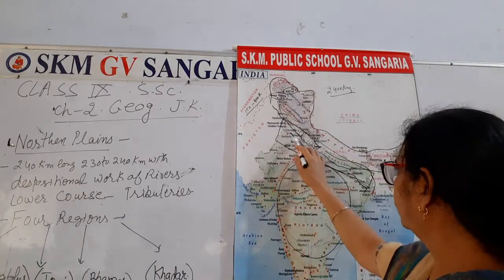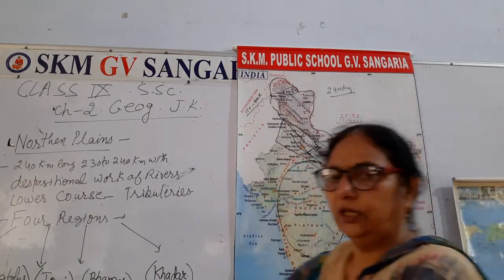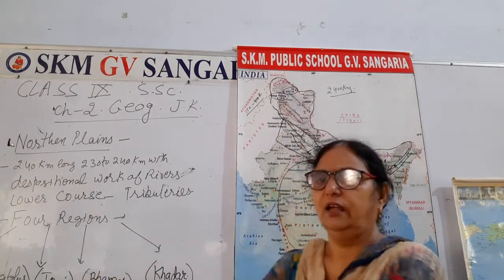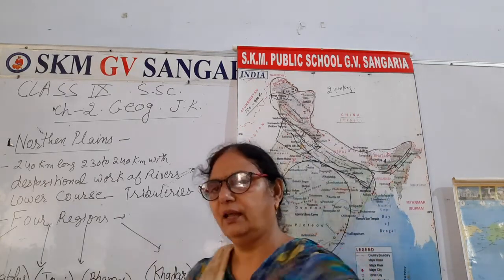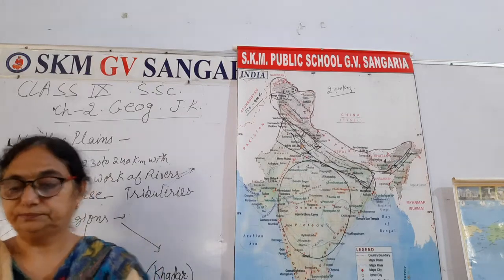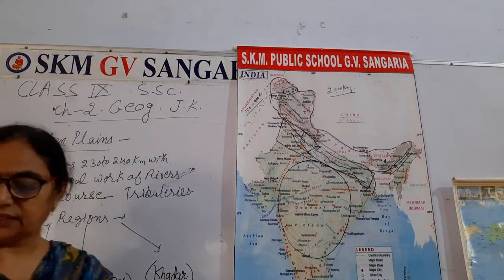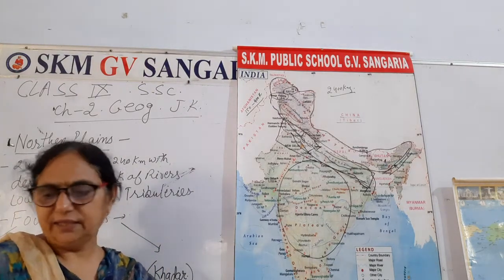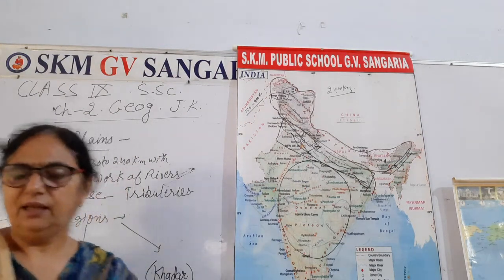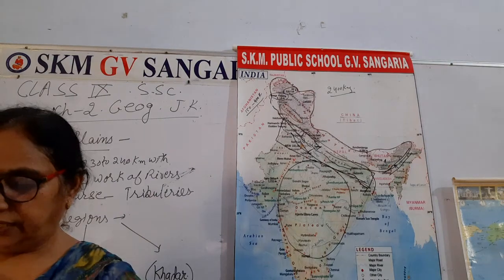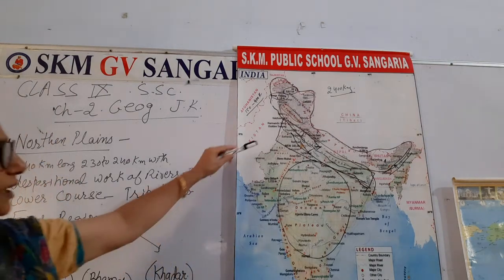And in its lower course, there are different types of regions: Bhabar, Bhangar, Khaddar, and Terai. Tri-regions are there, right? Bhabar region lies in the foothills of the Shivaliks.